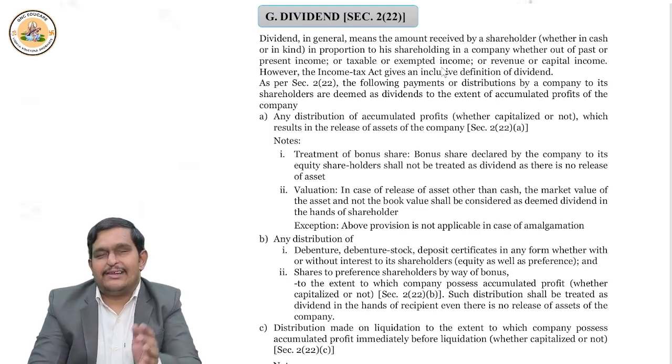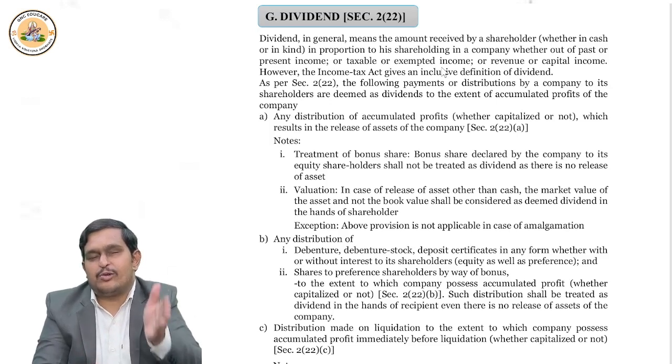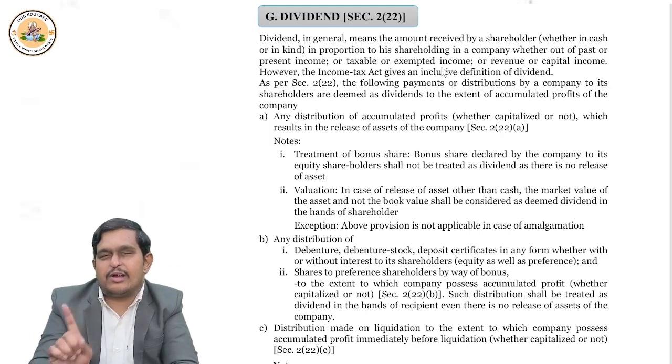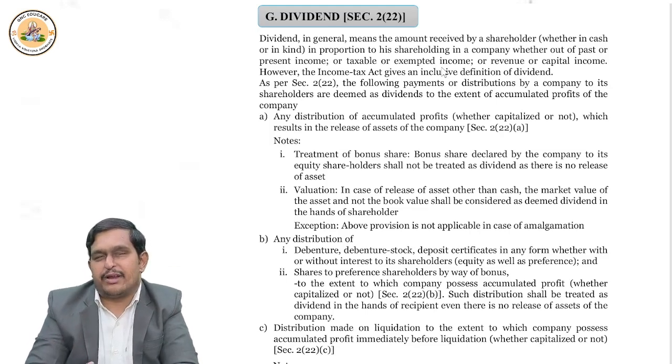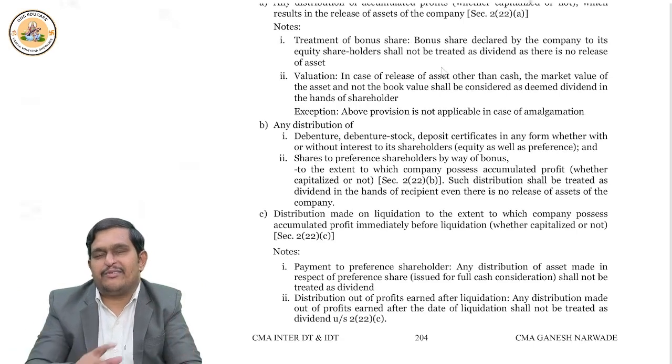Right. In case of amalgamation, the amalgamating company gives assets to the amalgamated company. It is not deemed dividend. Please remember, ultimately they want to come together to make the business big. So that's why it's not deemed dividend, not taxed.